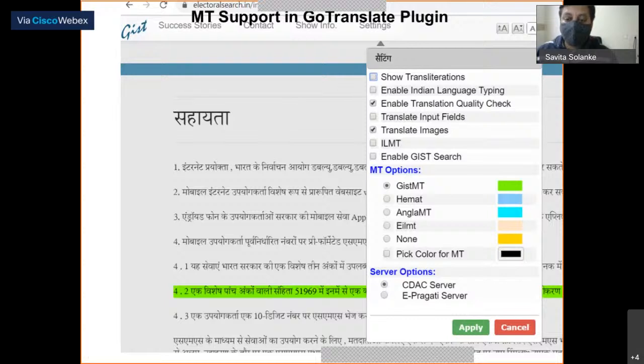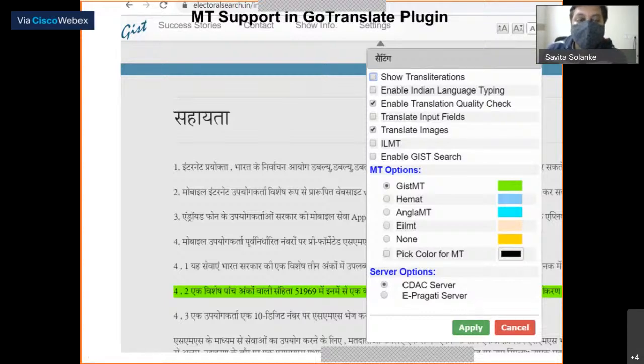And we have some different machine translation integrations. The color coded output will appear like you can see here, highlighted in green for the GistMT, and similarly for other engines. So if one of the engines is picked and the translation is coming through that engine, the user can see which particular engine has processed which particular segment.